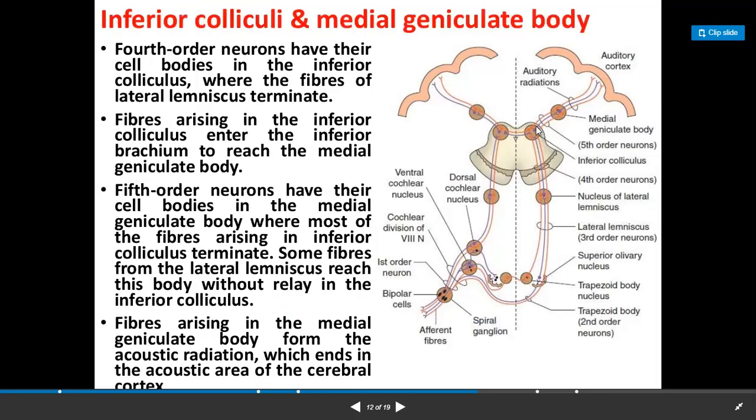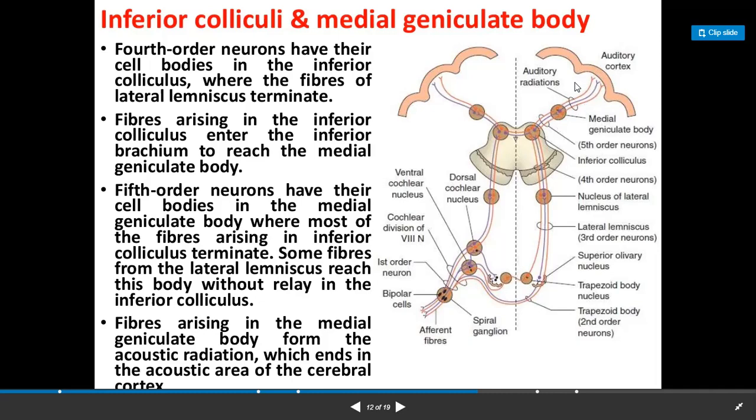The inferior colliculus and medial geniculate body: fourth order neurons have their cell bodies in the inferior colliculus where fibers of the lateral lemniscus terminate. Fibers arising in the inferior colliculus enter the inferior brachium to reach the medial geniculate body. Fifth order neurons have their cell bodies in the medial geniculate body, where most of the fibers arising in the inferior colliculus terminate.